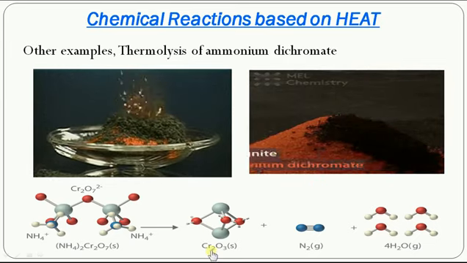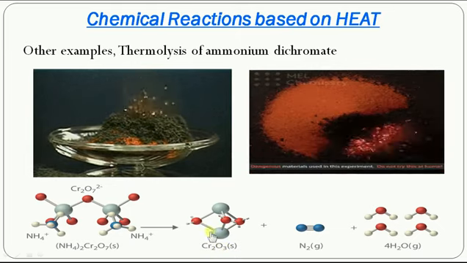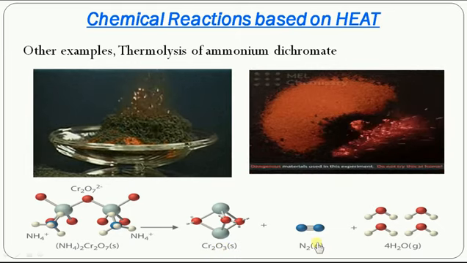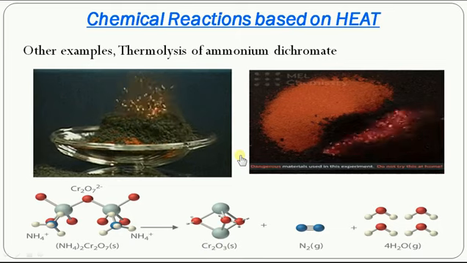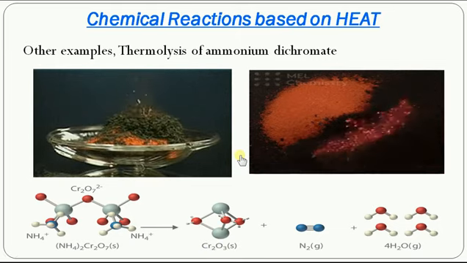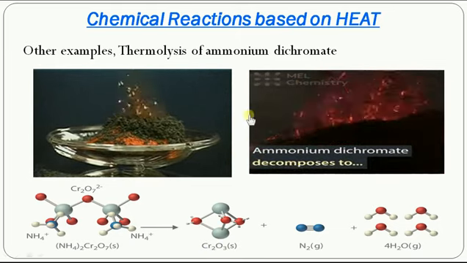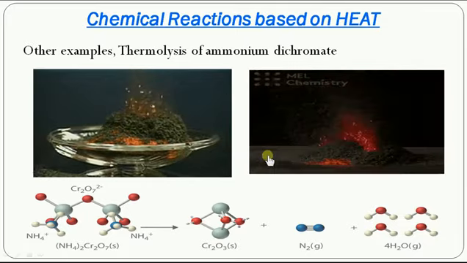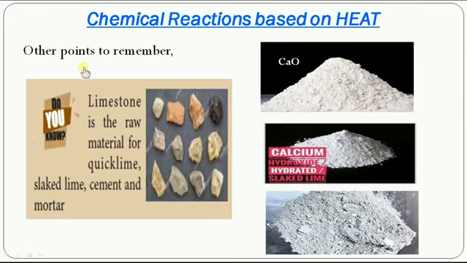You can see chromic oxide, Cr2O3. So this is the formation that occurs. This reaction looks like a volcano. That's the reason it is called chemical volcano. Right? Ammonium dichromate. Now, the next one, other points to remember.